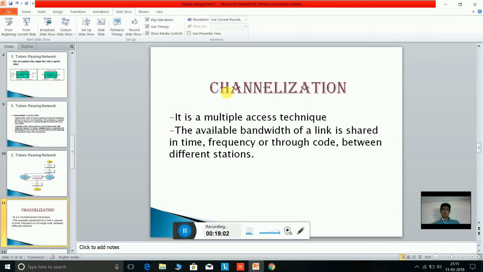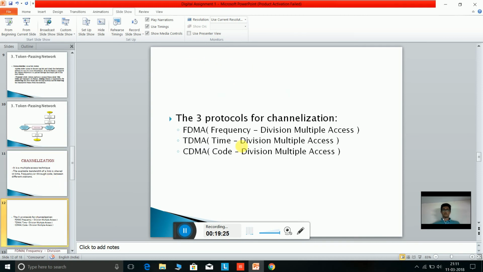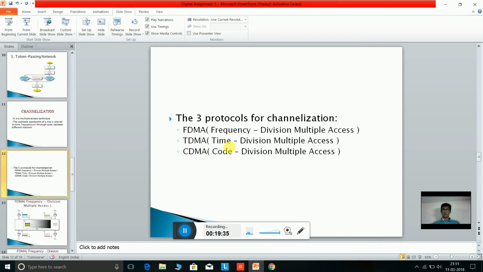And then the last was channelization. The available bandwidth of a link is shared in time, frequency, or through code between different stations, which means that the channel through which the communication occurs is divided between the stations, as compared to random access or controlled access. There are three protocols for channelization: frequency division multiple access, time division multiple access, and code division multiple access. I hope this was easier to understand than controlled access.